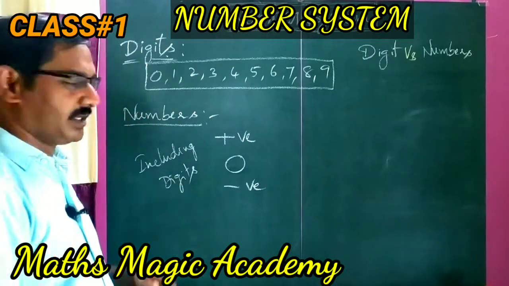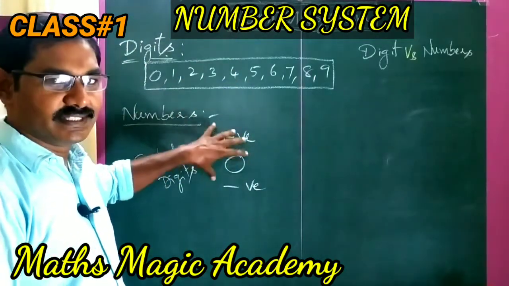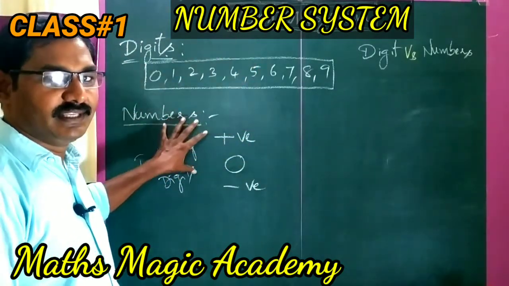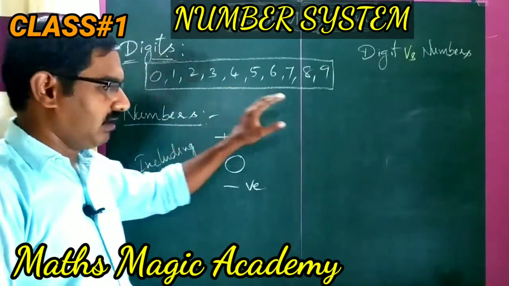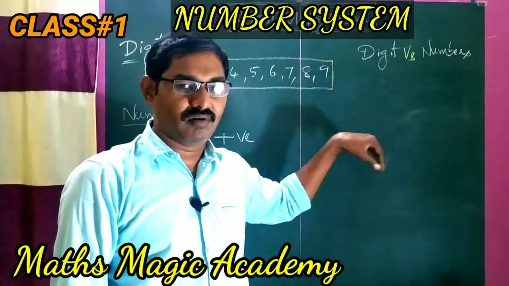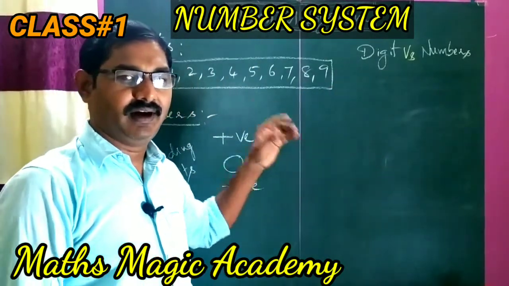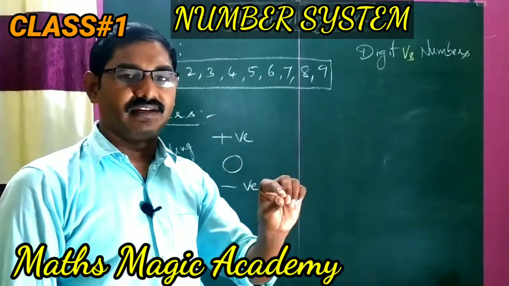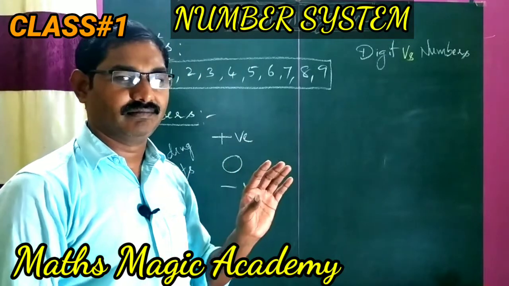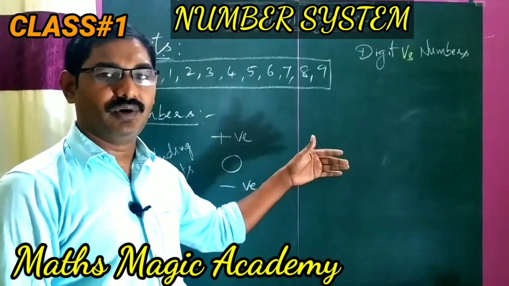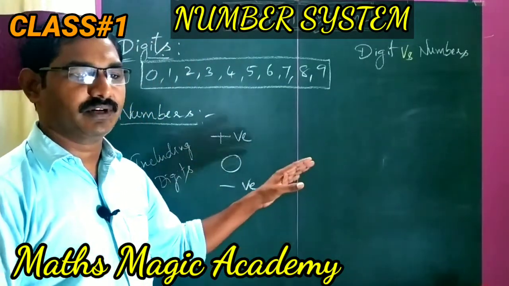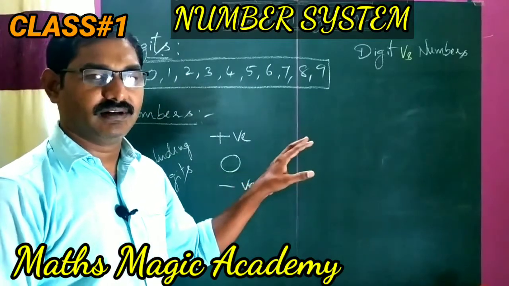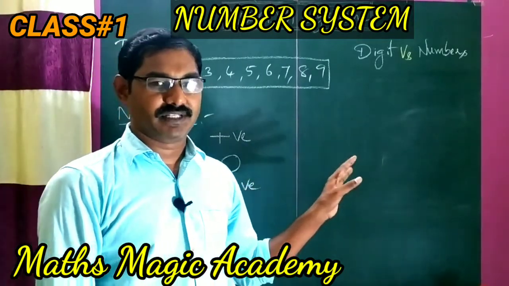Coming to numbers, including these digits, all the remaining ones along with these digits are called numbers. That means everything is a number, whether positive, 0 or negative. All of these are considered numbers.